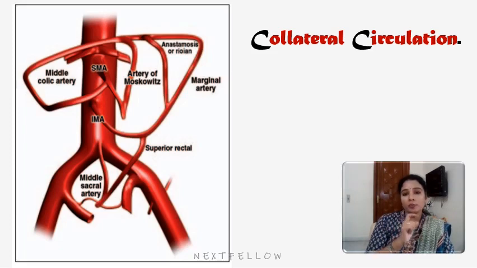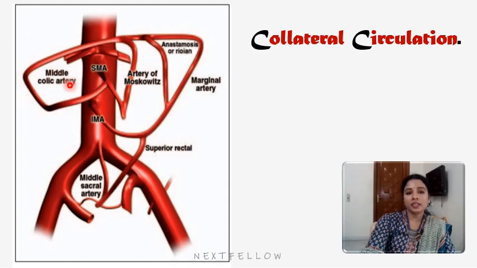The superior mesenteric artery, SMA, lies at the level of L1, and the inferior mesenteric artery lies at the level of L3. So if there is any blockage between the superior and inferior mesenteric arteries origin, in this part of the abdominal aorta, then the alternate routes may start.